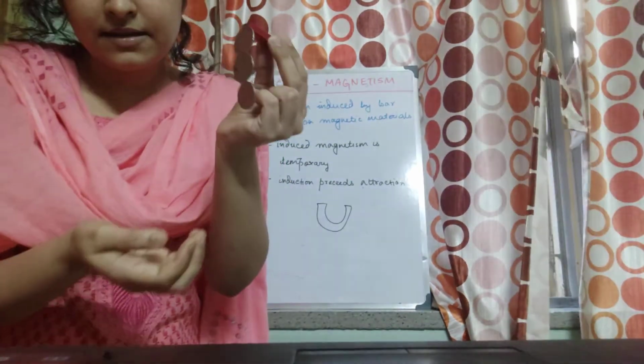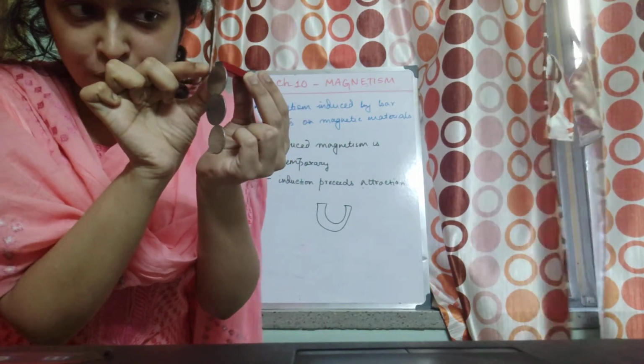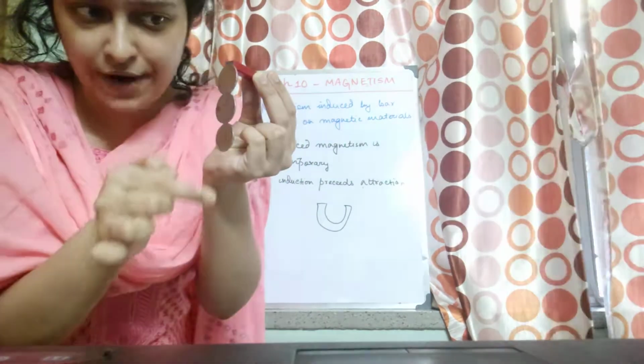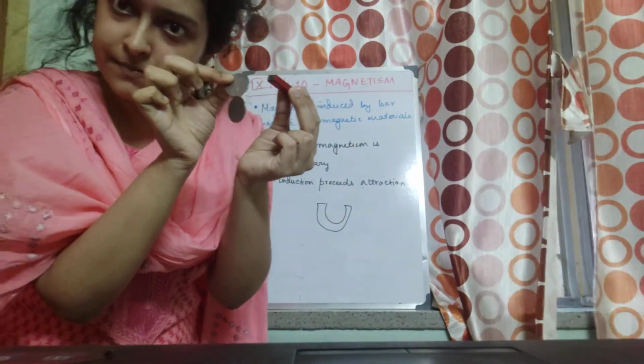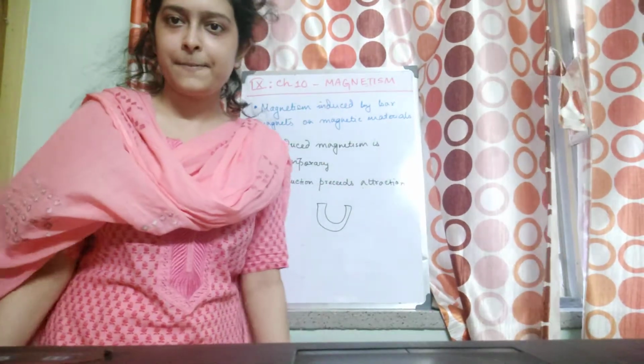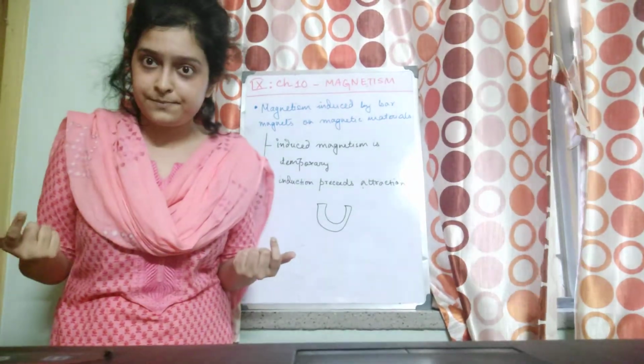Just see. Now I remove this bar magnet, and the coins will drop. See? So how is this possible?